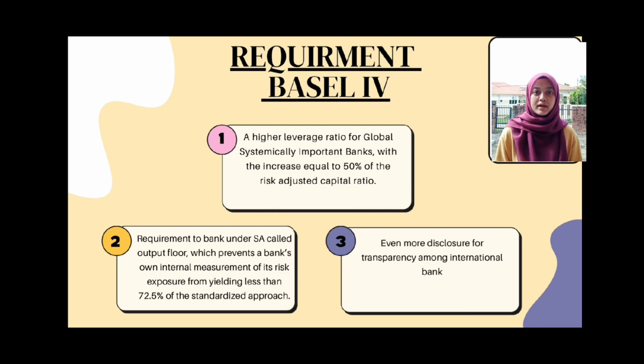Second, a requirement for banks under the SA standardized approach called the output floor, which prevents a bank's internal measurement of its risk exposure from yielding less than 72.5% of the standardized approach. At the maximum, it can reduce risk-weighted assets by 72.5%. This is a major change that affects how much benefit we can get from these internal models. It will affect banks that are using internal models the most. Lastly, even more disclosure for transparency among international banks.